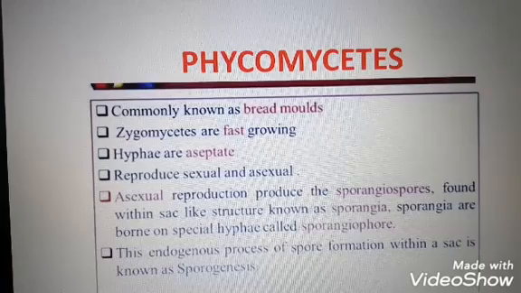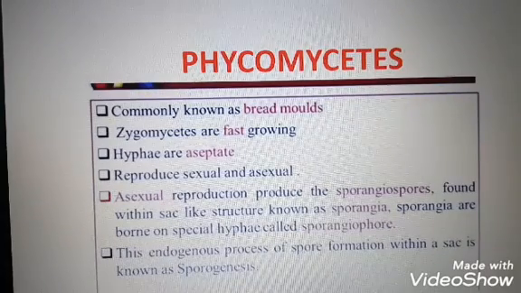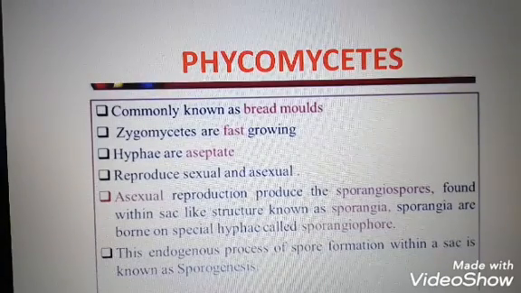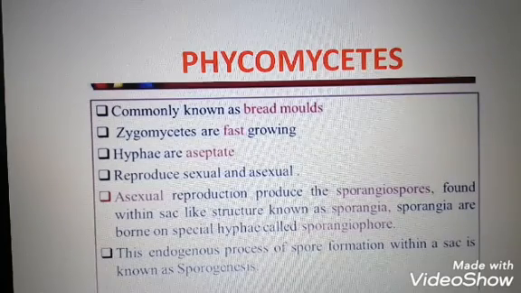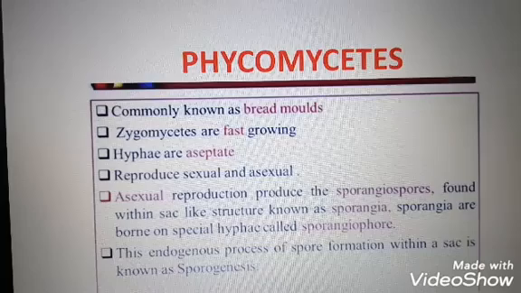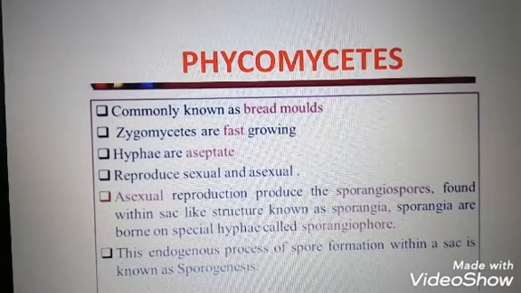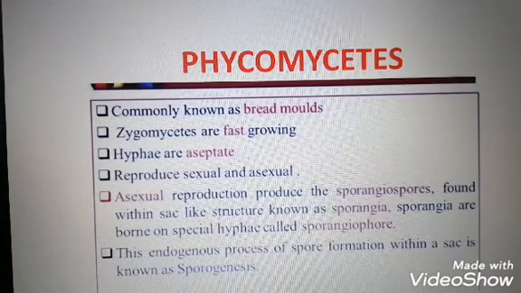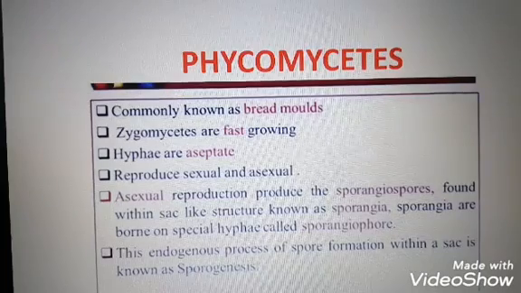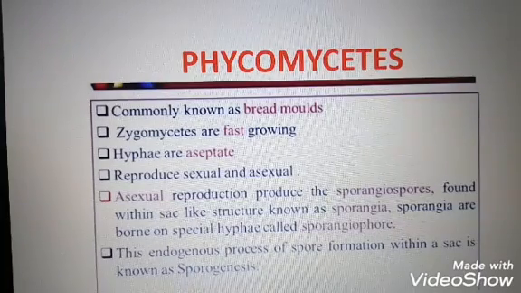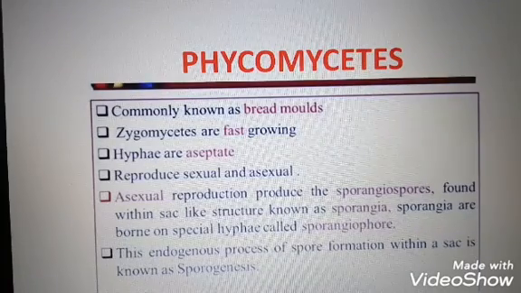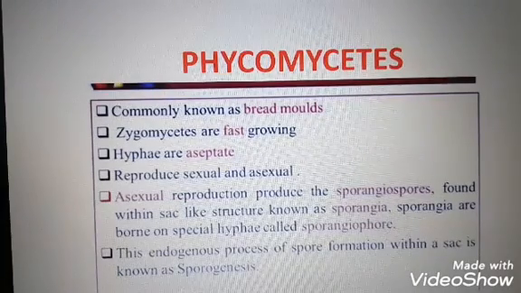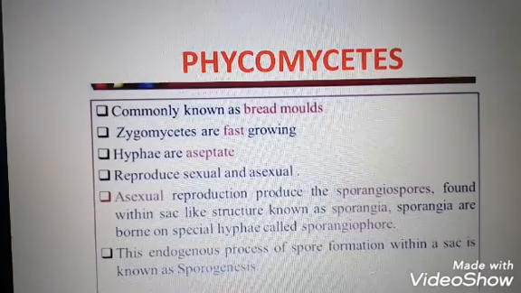Phycomycetes are found in aquatic habitat and also in decaying wood and damp places. They are obligate parasites. The mycelium is aseptate, meaning no cross walls, and cenocytic, meaning more than one nucleus is present. Asexual reproduction takes place by zoospores, which are motile spores, or by aplanospores, which are non-motile.